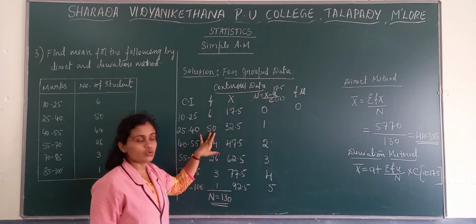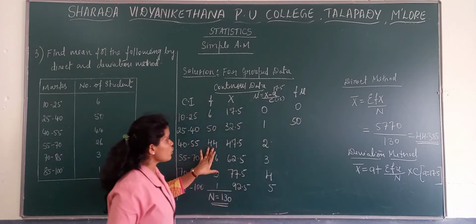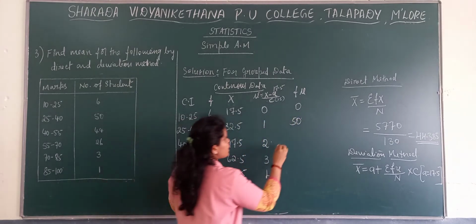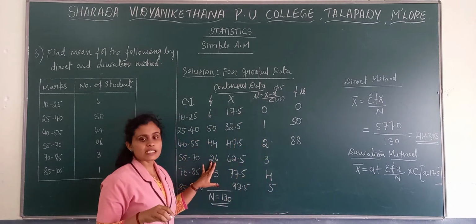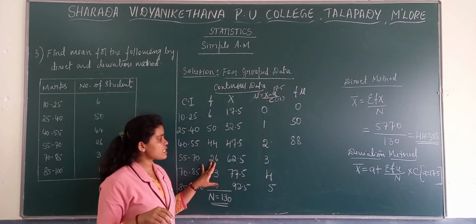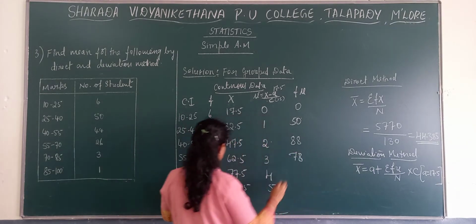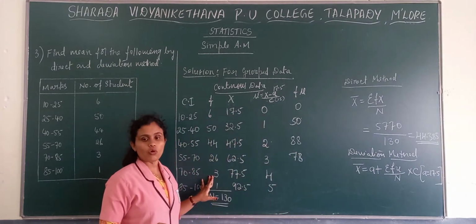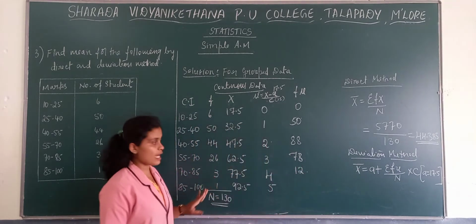Then 50 into 1, we get 50. Then 44 into 2, we get 88. Next one, 26 into 3, we get 78. 3 into 4, we get 12. And the last one we get as 5.